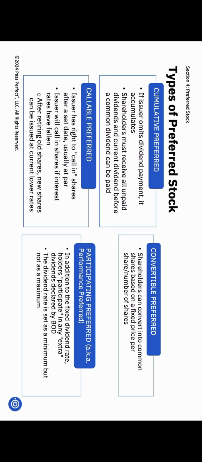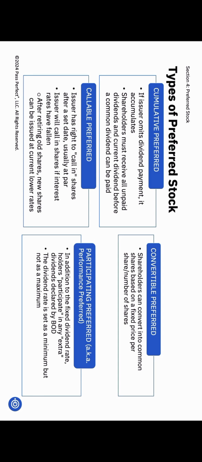Next, callable preferred stock. This means the issuer has the right to repurchase the shares from the shareholder at a future date. So, when might they do this? When interest rates fall. Suppose we previously issued 6% preferred stock when market rates were higher, but now we can issue 2% preferred stock because market rates are lower. The issuer can call in the 6% stock at par, buy it back, and then issue the cheaper 2% stock, saving money on dividends. Usually, the issuer calls the stock back at par, which isn't good news for shareholders because if interest rates fall, the price of the security goes up. But when it's called at par, the issuer is happier because they can then issue new shares at lower rates, saving the company money.